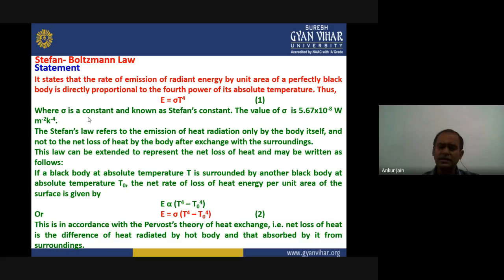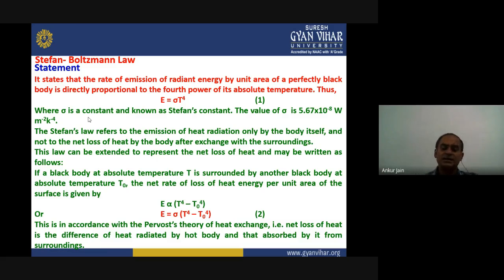So the net rate of loss of heat energy per unit area of surface will be given by E directly proportional to T to the power 4 minus T naught to the power 4. So T to the power 4 is the black body temperature, and then the surrounding black body temperature is T naught to the power 4.